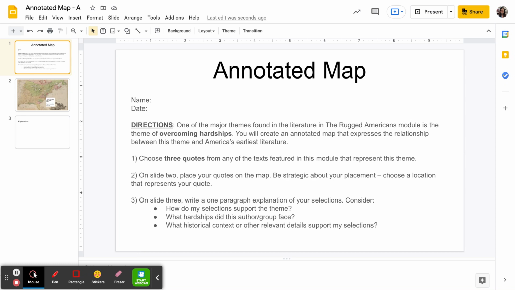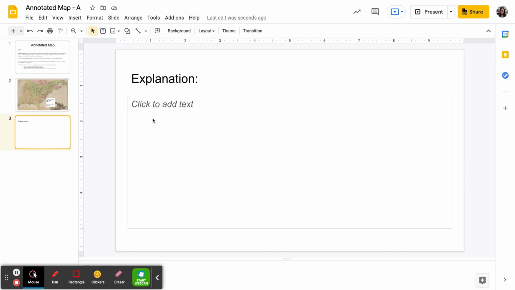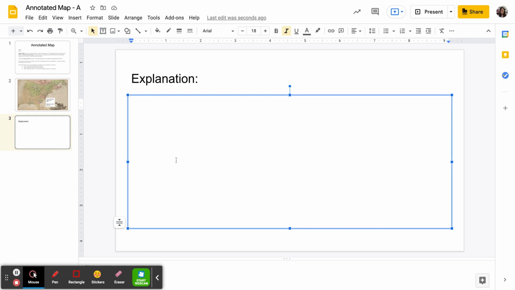Some things you might consider discussing in your paragraph are how your selections support the theme. You might think about the hardships that author or that group of individuals faced. You might think about the historical context: what was happening in history at the time this text was written? You might think about other relevant details, things that relate to this text that will support your selections. Just be specific in explaining why you chose those quotes and why you think those quotes support the theme of overcoming hardships. You're going to write your explanation here in this text box.